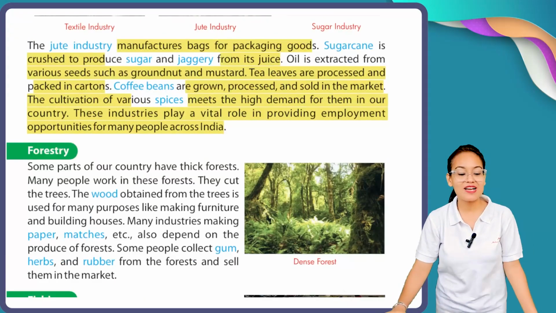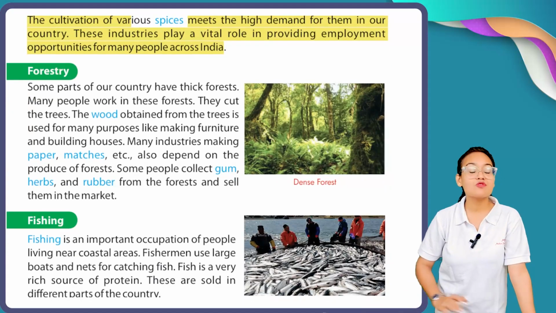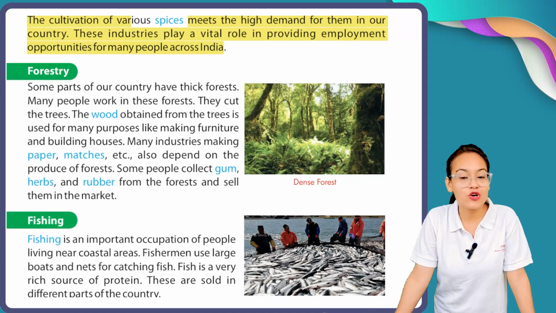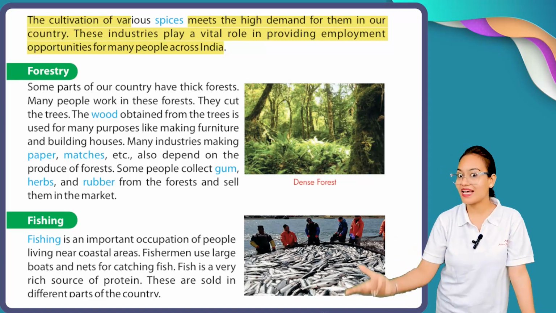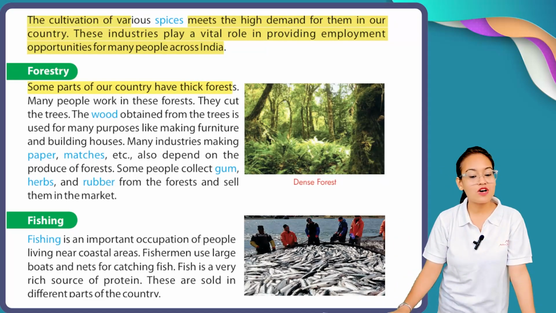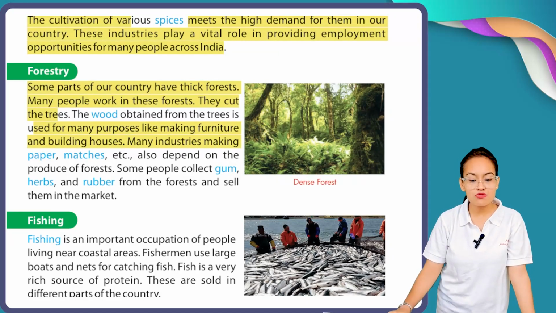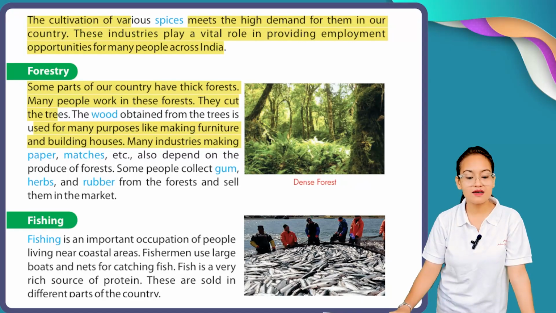Okay. So my dear students, after industry, here comes forestry. From forests, we also get finished products. Like what? Let's have a look. Some parts of our country have thick forest. Many people work in this forest. They cut the trees. The wood obtained from the trees is used for many purposes, like making furniture and building houses. Many industries making paper, matches, etc. also depend on the produce of the forest. These people collect gum, herbs and rubber from the forest and sell them in the market.